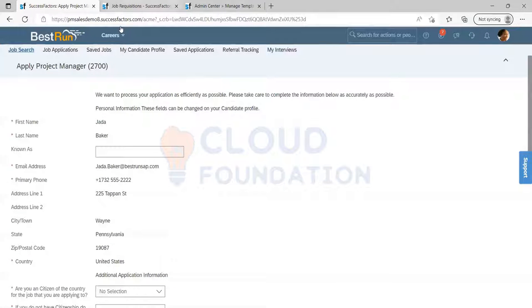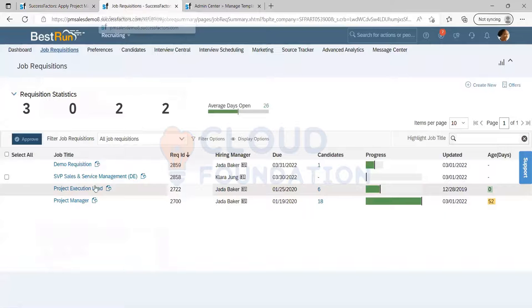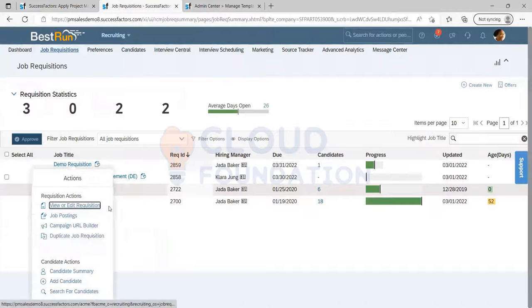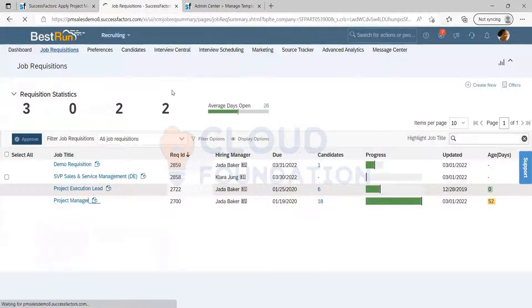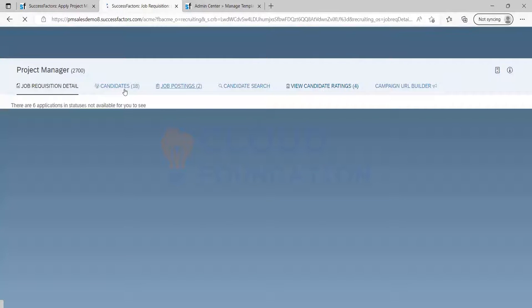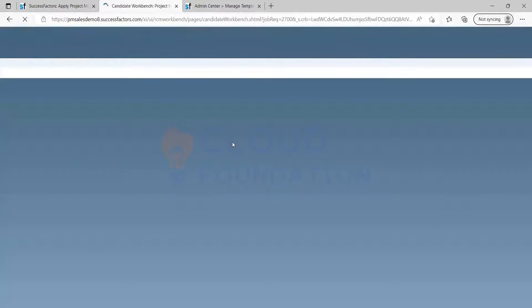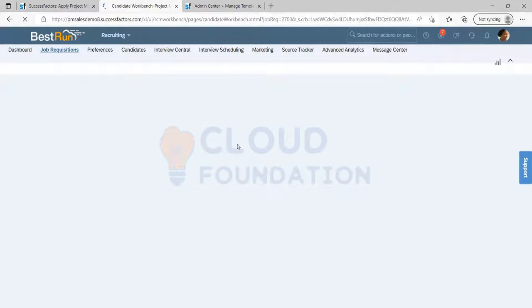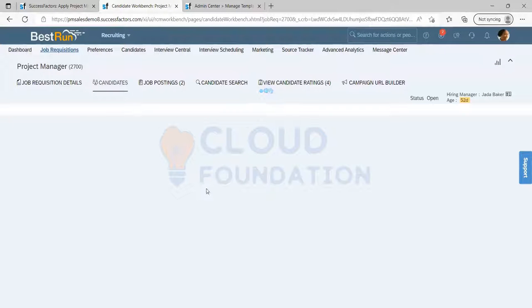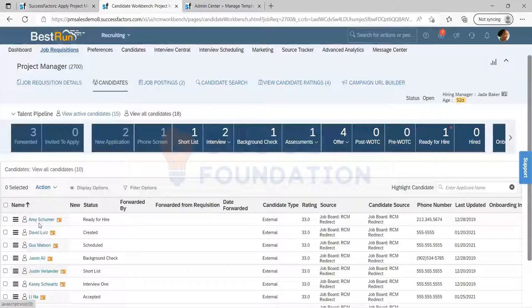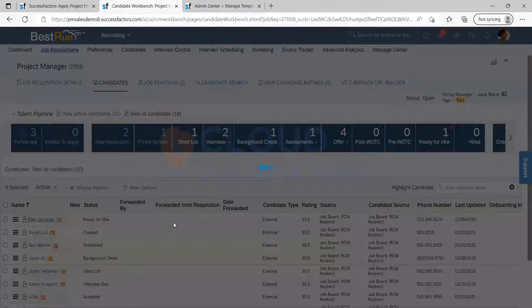As a recruiter or from the talent acquisition team perspective, whenever a candidate applies for a job, we can see their details here. Consider this: Schumer is a candidate who has applied for this requisition.